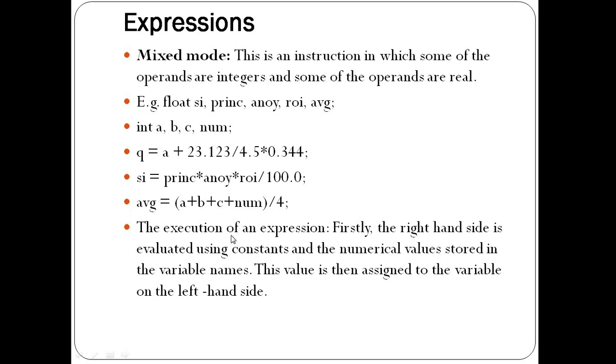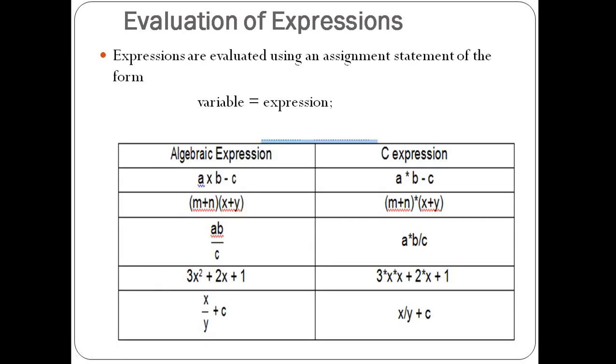So in the execution of an expression, firstly the right hand side is evaluated using constants and the numerical values stored in the variable names, and then the value is assigned to the variable on the left hand side. So it is the same for every expression: the right hand side is evaluated first, and whatever final result is calculated is assigned to the left hand side variable using the assignment operator. So these are basically the three types used for expressions.